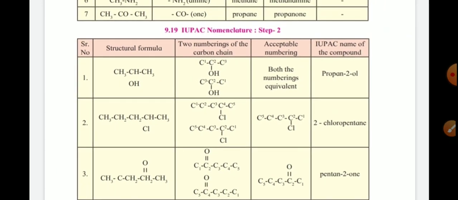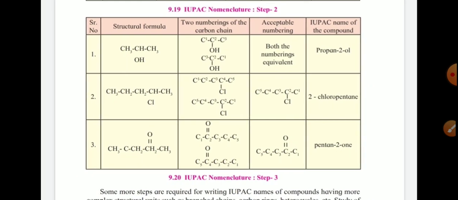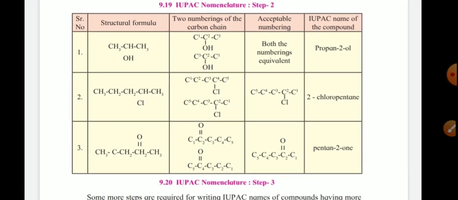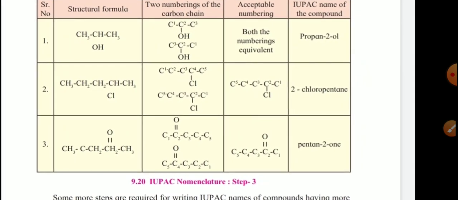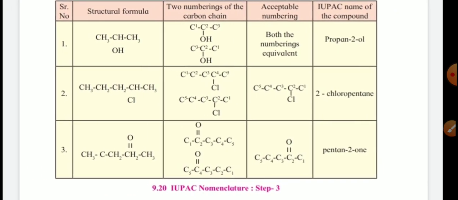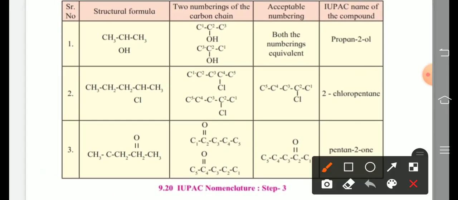Now next, how we are using the prefix. Check this step number 3. Structural formulas are given: CH3, CH, CH3 and OH. OH is the alcohol functional group.